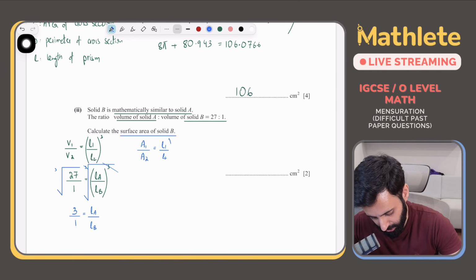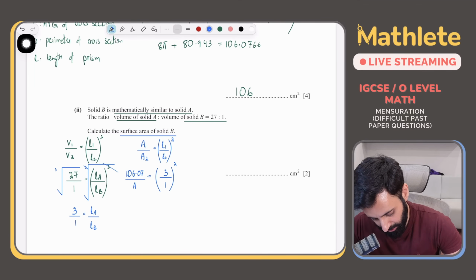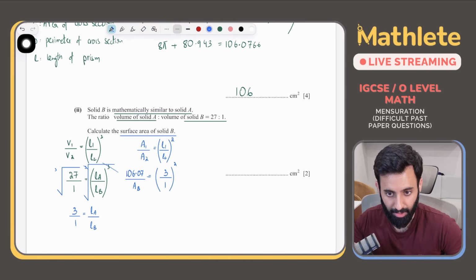Okay, and please note that this solid that we were dealing with above was solid A, which means the ratio of the length of A to B is now 3:1. So 3:1, the whole thing squared, equals the area of solid A, which we just worked out as 106.07, divided by the area of solid B, which we don't know. Now all we have to do is cross multiply and get the answer.